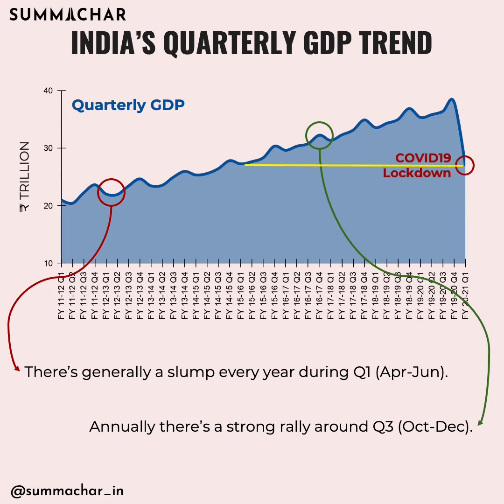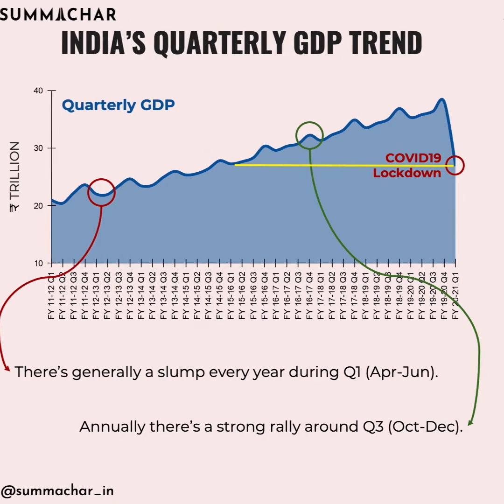Given that the lockdown affected Tier 1 and 2 cities more than smaller towns and rural India, a simplistic inference that can be drawn is that small town and rural India today contributes to production as much as all of India did 5 years ago. Also, they seem to contribute almost 70% of the GDP.